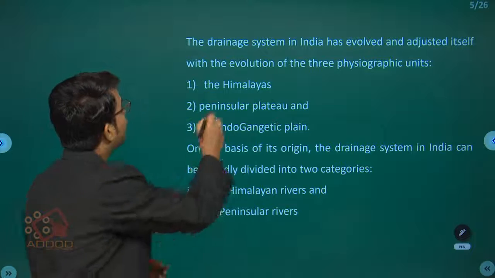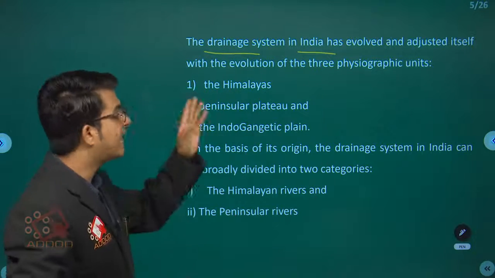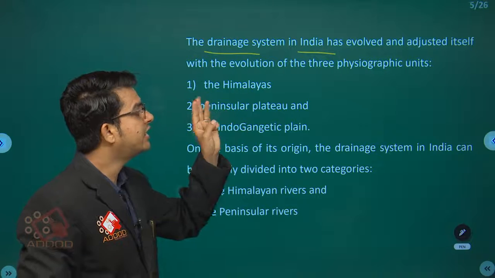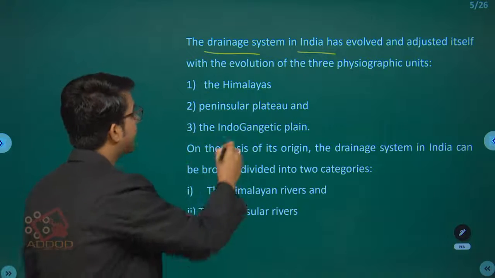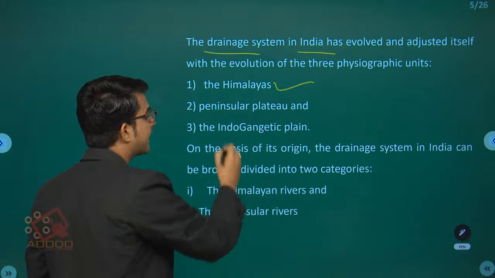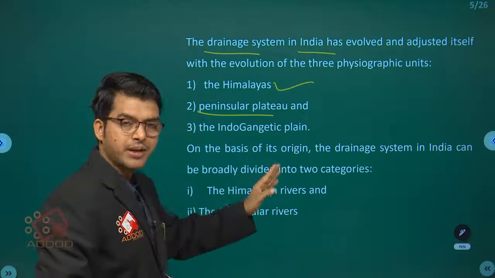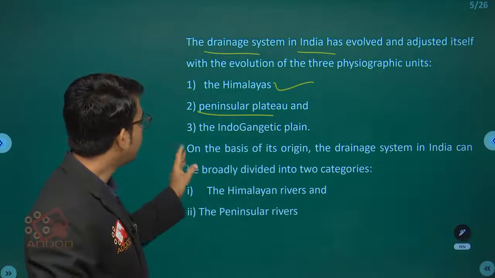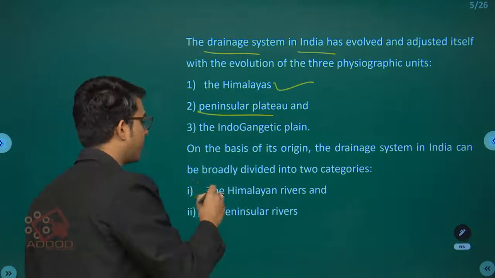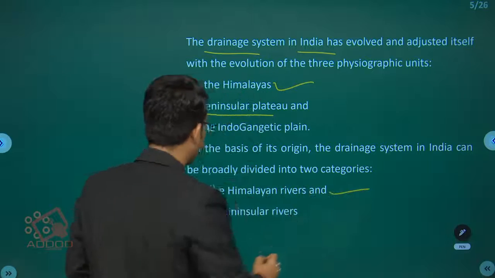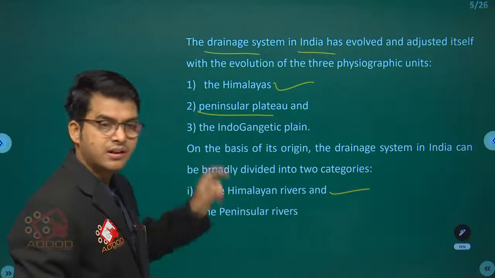The drainage system in India has evolved and adjusted itself with the evolution of the three physiographic units. First, the Himalayas. Second, the peninsular plateau. Third, the Indo-Gangetic plain. And on the basis of their origin, the drainage system in India can be broadly divided into two categories: the Himalayan rivers and the peninsular rivers.